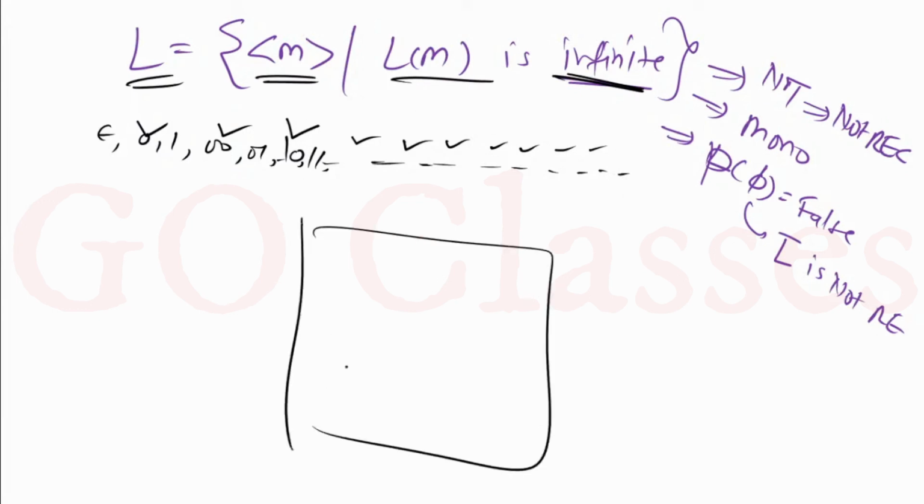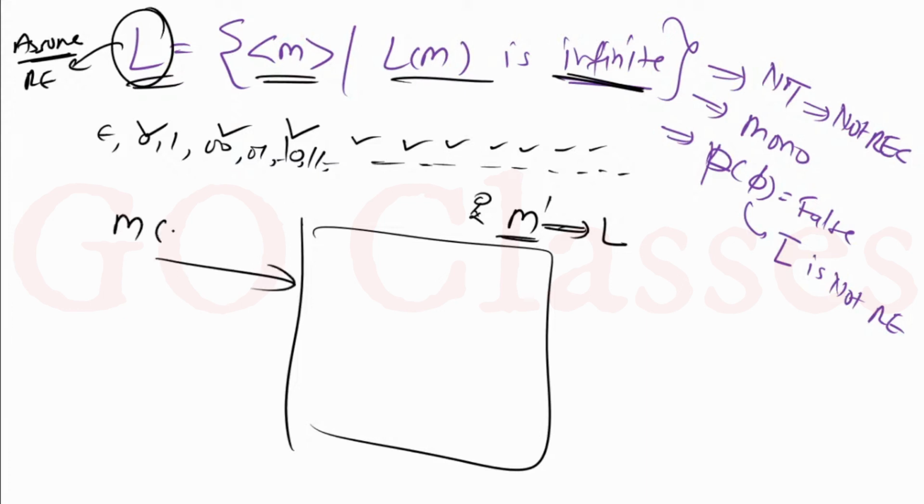Like, I am standing here. I am a Turing machine, and my language is L. I am assuming that L is RE. This is my assumption. If I assume that L is RE, then definitely I have a Turing machine. If I give a Turing machine M whose language is infinite, then can I guarantee that I will halt and say yes?